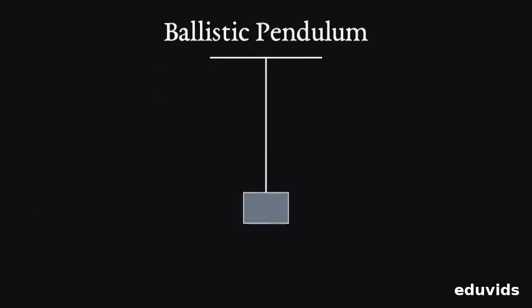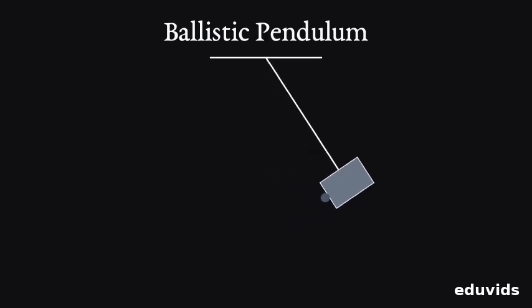Next, consider a ballistic pendulum, a tool that measures the speed of a bullet. A 10-gram bullet flies horizontally into a 2-kilogram block hanging from strings. The bullet embeds, and together they swing upward.